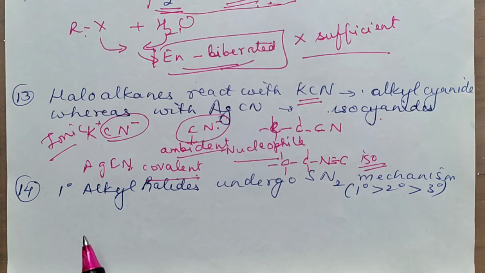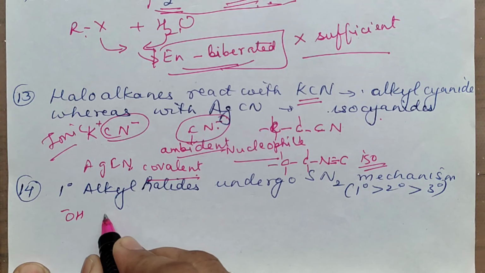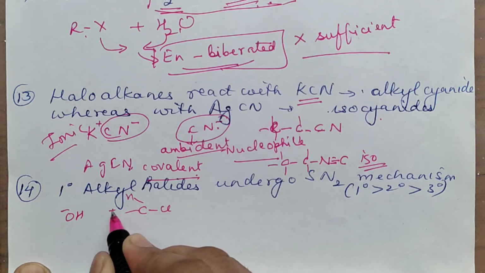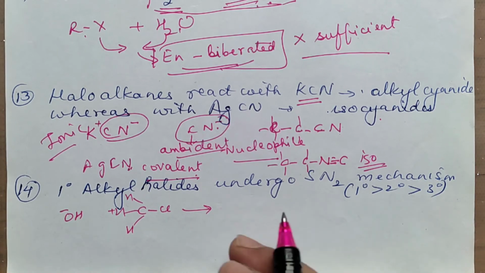Next question. 1 degree alkyl halides undergo SN2 mechanism. Or you can be asked like that: SN2 mechanism follows this order, 1 degree is maximum, then 2 degree, then 3 degree. So what will you write? What is the mechanism? You know that already. A nucleophile attacks the alkyl halide. I am writing the example of primary. And it forms one intermediate.